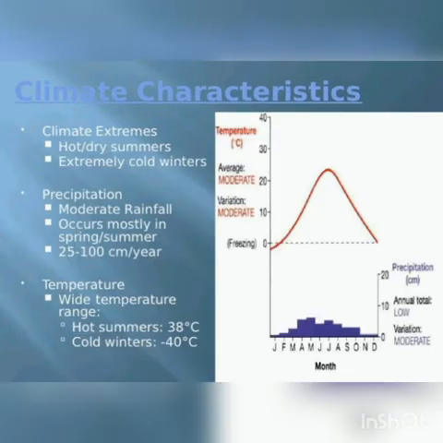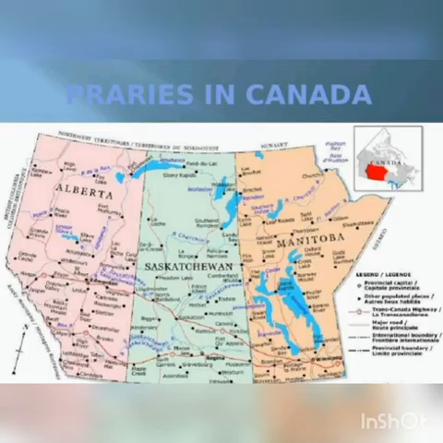Climate characteristics. The climate is one of extremes: hot and dry summers, extremely cold winters. Precipitation or rainfall: moderate rainfall occurs mostly in spring or summer, 25 to 100 cm per year. Temperature: a wide temperature range, with hot summers of 38 degrees centigrade and cold winters of minus 40 degrees centigrade. Here is a map of prairies in Canada.